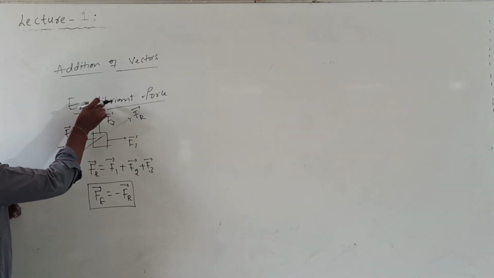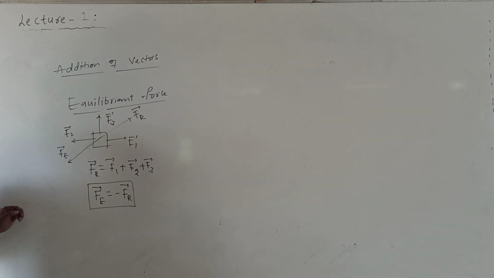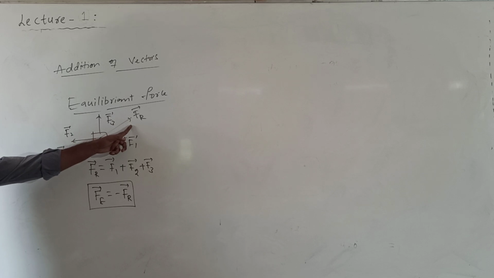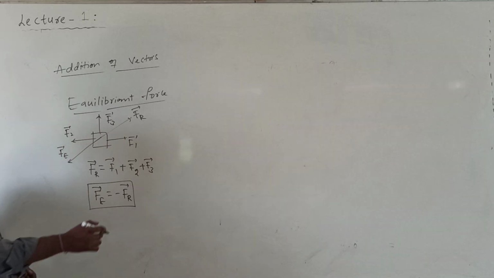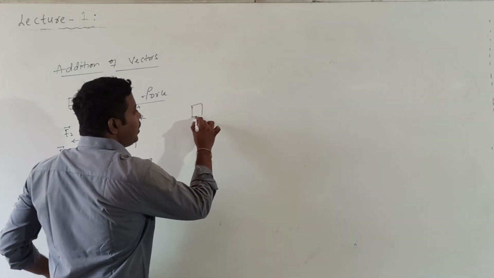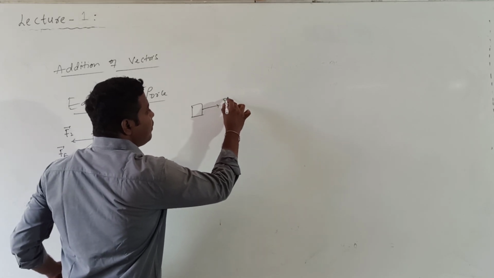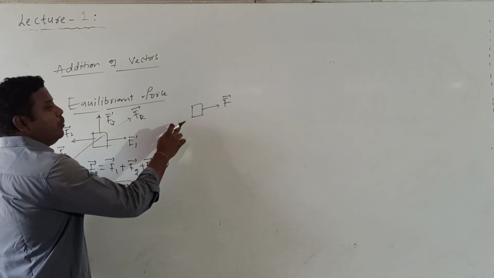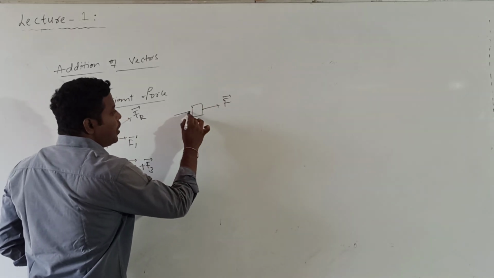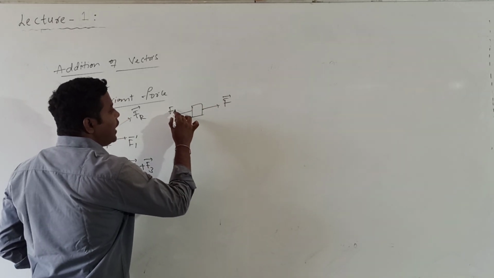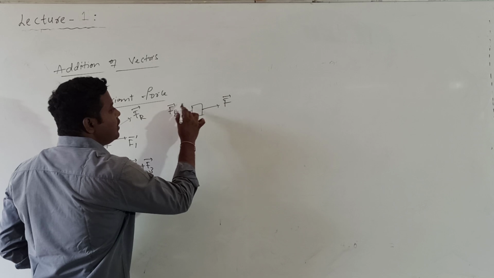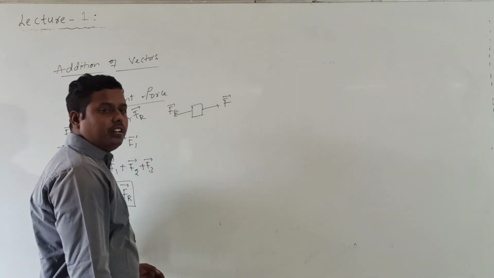That force is the equilibrium force. But remember, a single force will never keep the body in equilibrium. If only Fr bar is acting, will it keep the body in equilibrium? No. For example, a body is moving and a force Fr is applied on it. Now the body will move in the direction of Fr. To keep the body in equilibrium, I need to apply a force which is opposite and equal to which one?